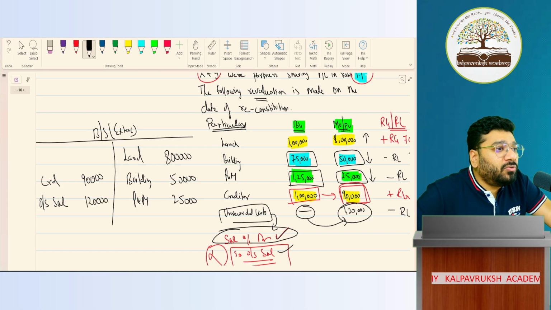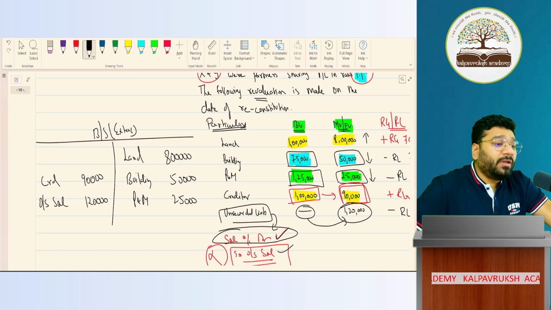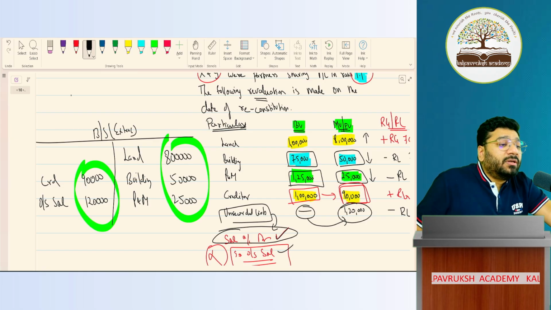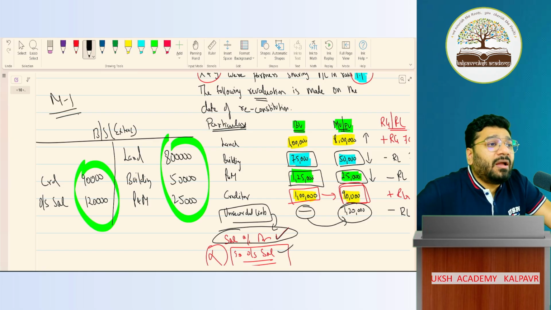1,20,000. Which means after revaluation, not just is the profit and loss distributed properly, the book value of the assets and liabilities also undergoes a change. This is method 1 of revaluation. Method 1 is that method where we give due credit of the profit and loss to the old partners. But in this process, the book value of the assets and liabilities undergoes a change.